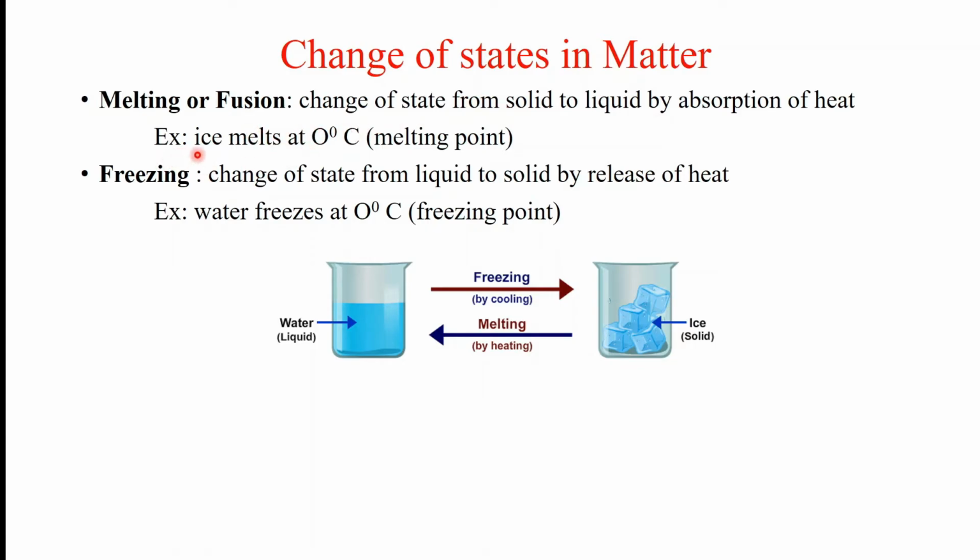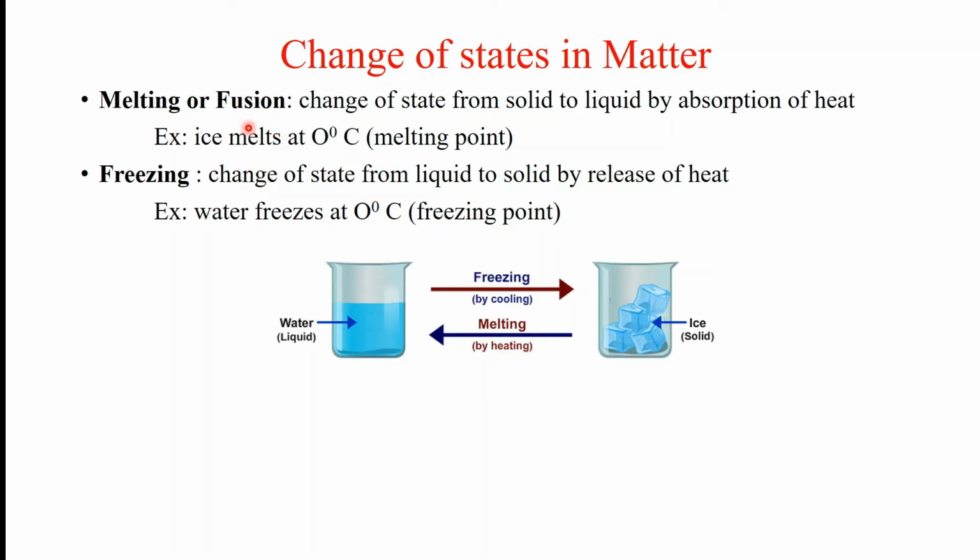For example, ice melts at a temperature of 0 degrees Celsius, which is the melting point for ice.